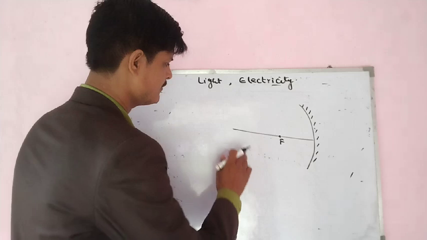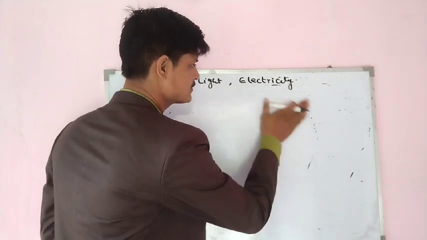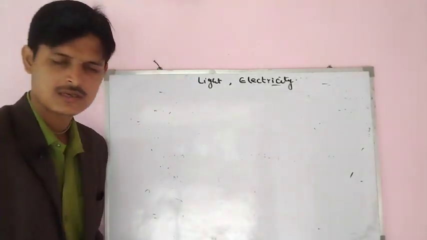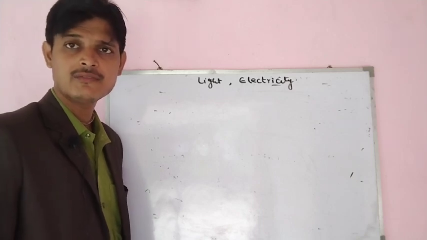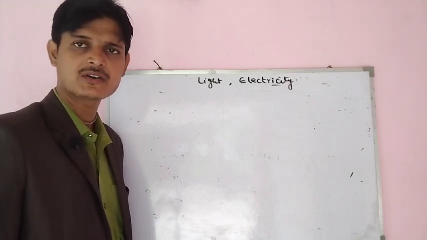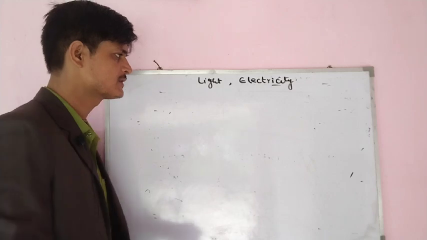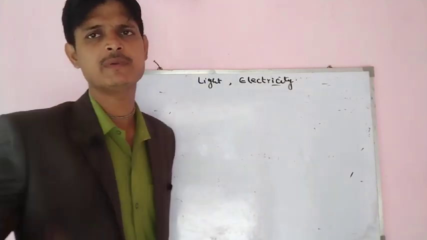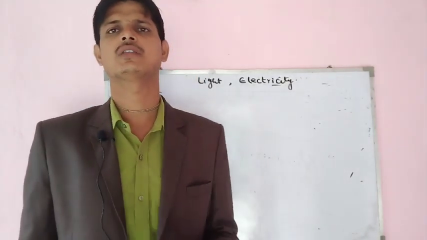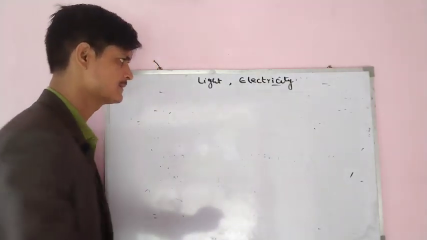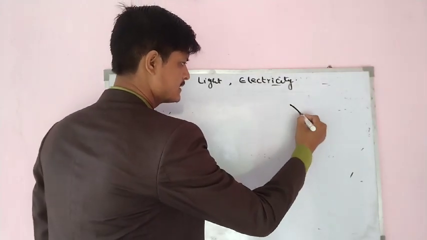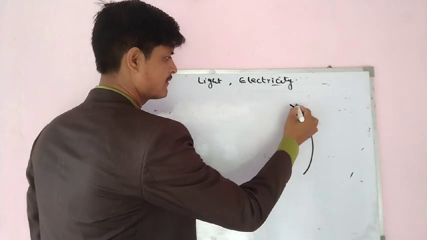So, we have a focus. We know that concave and convex mirrors are a part of a spherical mirror. So, through one piece of concave or convex mirror, we can draw the whole spherical mirror like this. Suppose this is my concave mirror.